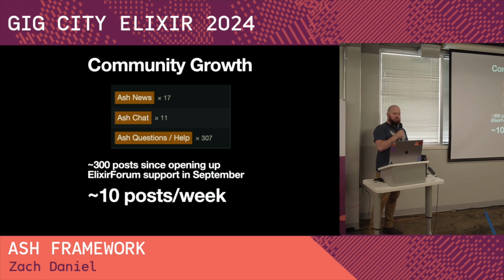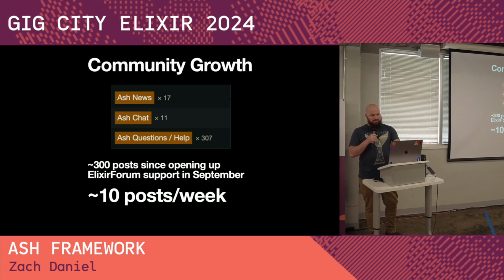So Ash as a project is growing very quickly. Since I haven't updated this slide, it's probably a lot more than that. But since we moved to Elixir Forum, we've got a lot more folks sharing and participating. We were locked up in our Discord server before, and people thought that the project was dead when we had hundreds of people talking, but Discord is a bit of a walled garden. So Elixir Forum was a very good choice.